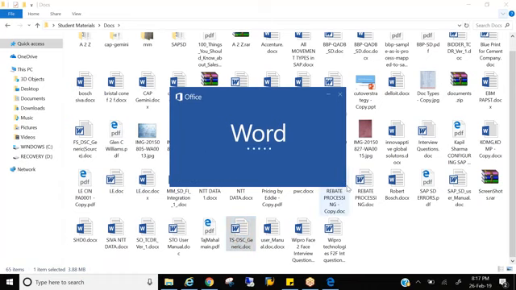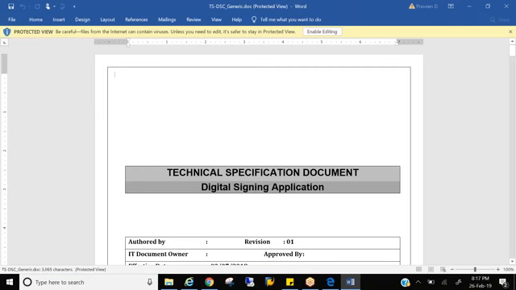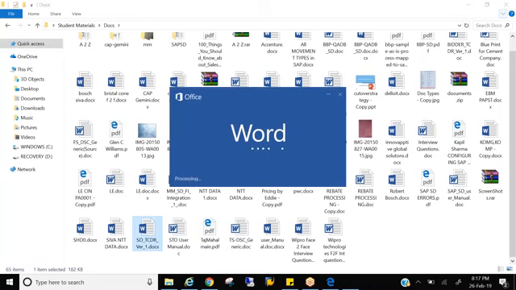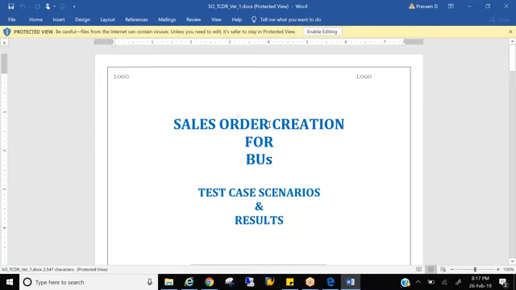I hope this should be a test case document. Technical, okay, this is tech spec. User manual, no, might be this. Yeah, this is a sales order creation test case document.